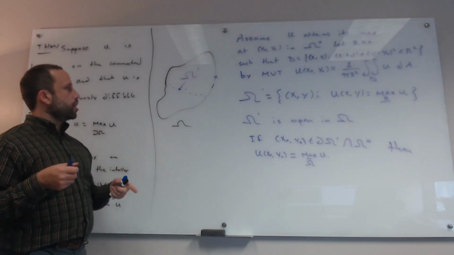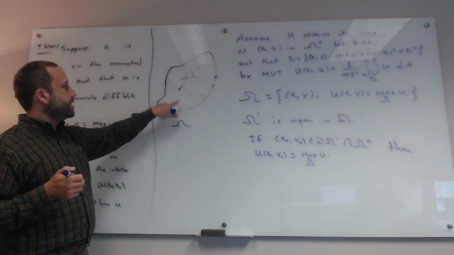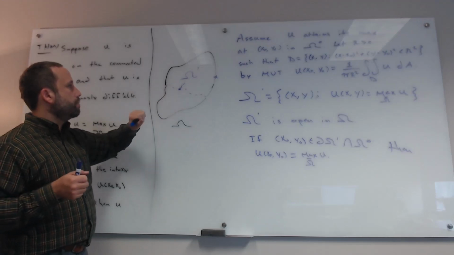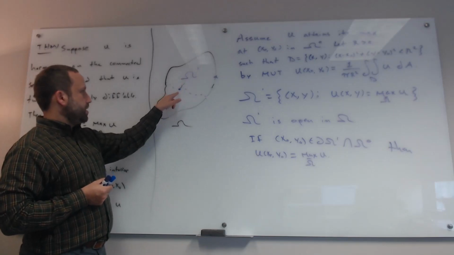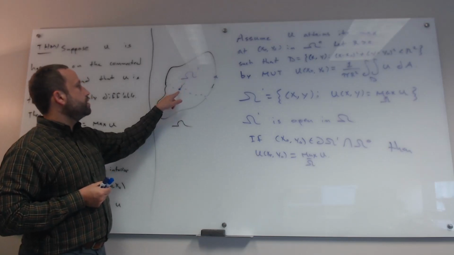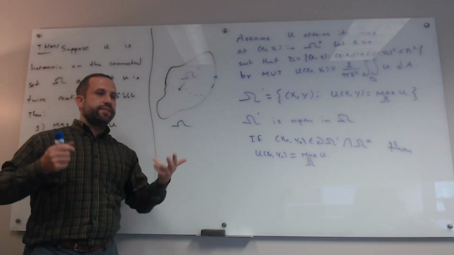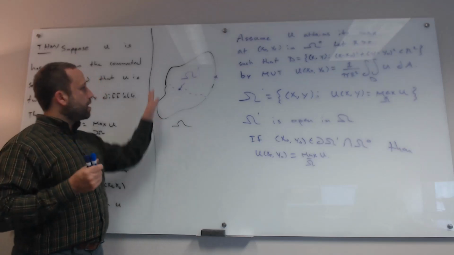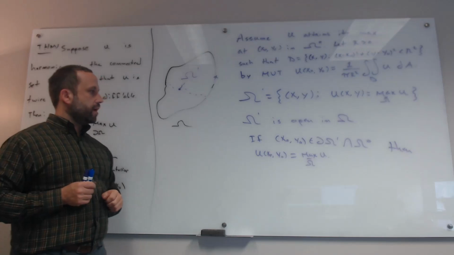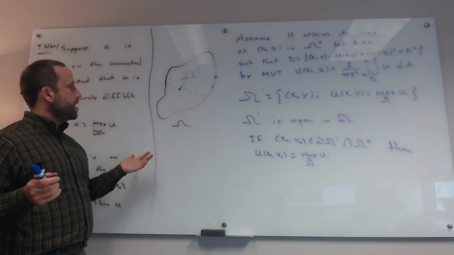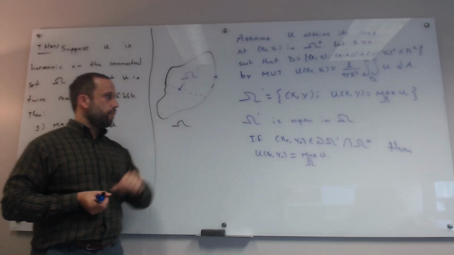But this argument says that if this point is in the interior of omega and on the boundary of omega prime, then u is equal to the maximum at that point, which means that point is in omega prime, which means omega prime contains its boundary in the interior of omega. Again, that contradicts the fact that omega prime is open in omega. And so therefore, omega prime has to equal all of omega.